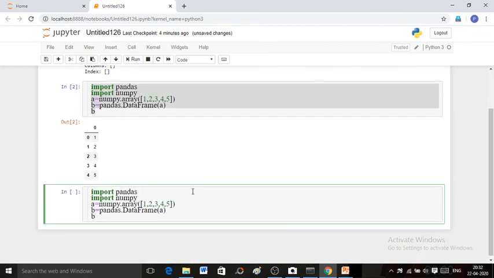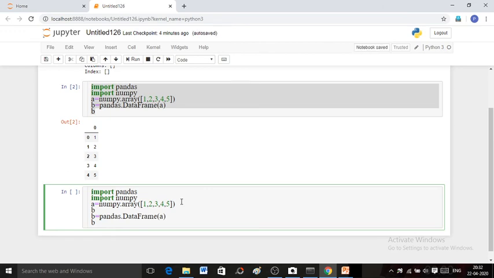Now let us create it from a series. In this case, a series B has been passed to the DataFrame function to create a data frame.